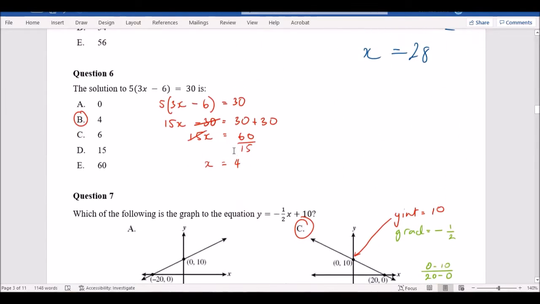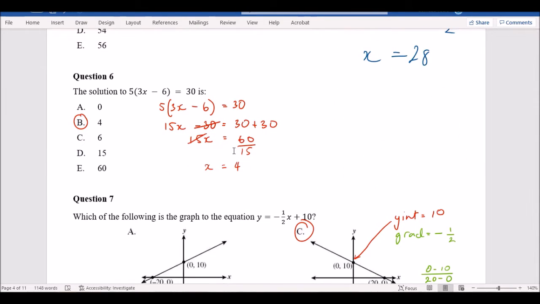All right, next one, same thing, but before you actually start solving, you have to expand the brackets. So when you expand the brackets, it's good to, again, rewrite the question and just follow this format. So this is what I like to do. I rewrite the question, equals 30, and then I just follow the sequence. I try to keep it the same, like you've got your equations here, and then there's an equal sign, and then there's an answer in the end. Put it in a similar format so it's really organized.